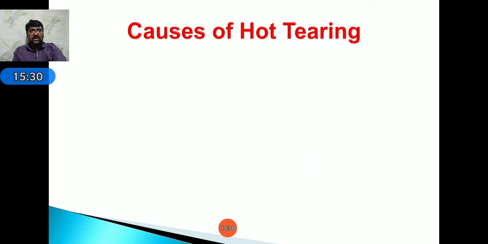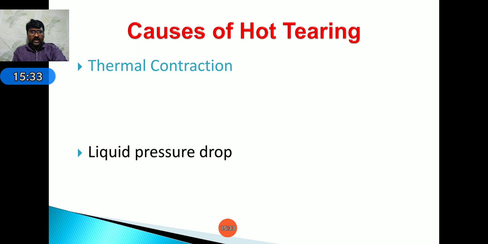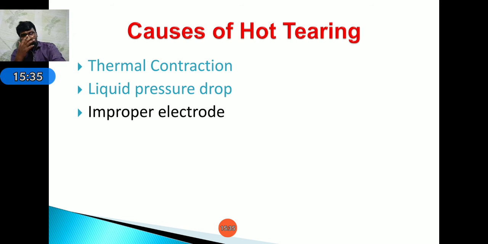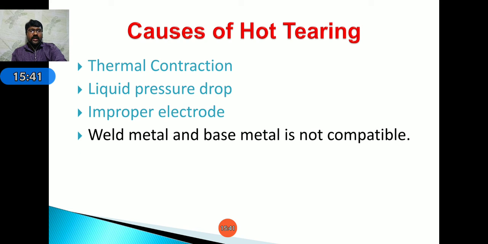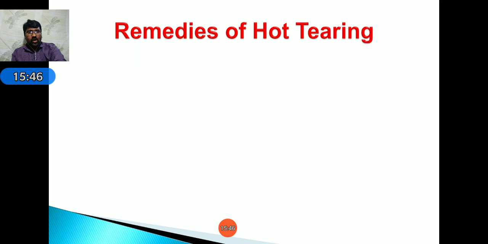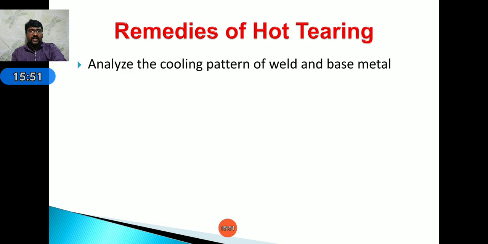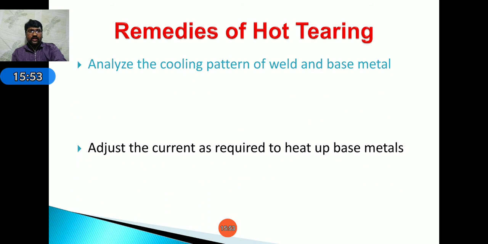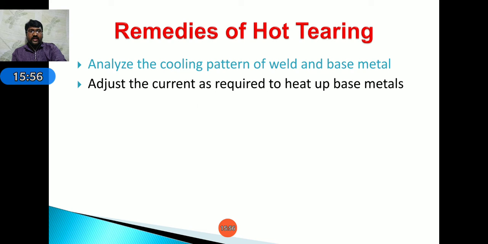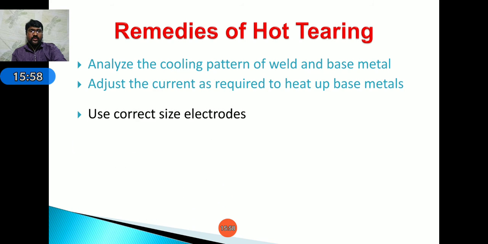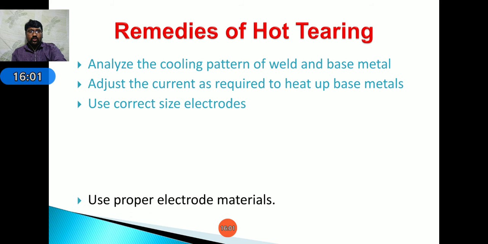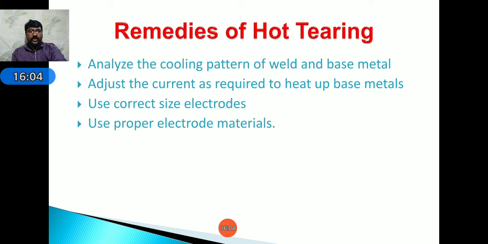Next, causes of hot tear: thermal contraction, liquid pressure drop, and an improper electrode, where the weld metal and base metal are not compatible. These are the different causes of hot tear. Coming to remedies of hot tear: analyze the cooling pattern of the weld and base material, adjust the current as required to heat the base metals, use correct size electrodes, and use proper electrode materials. These are the remedies for hot tear.